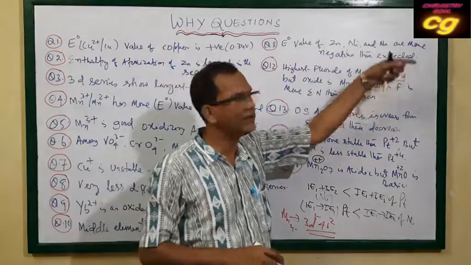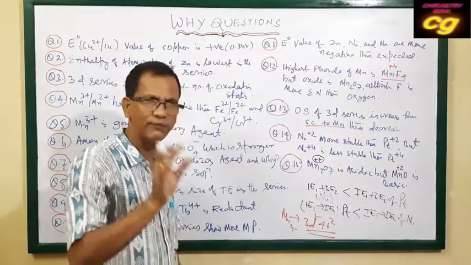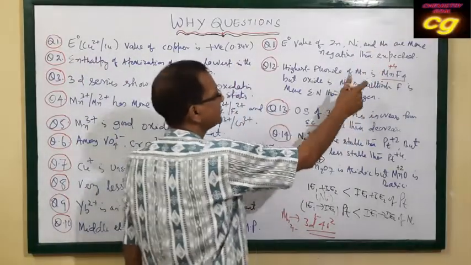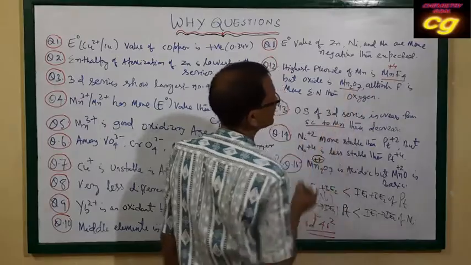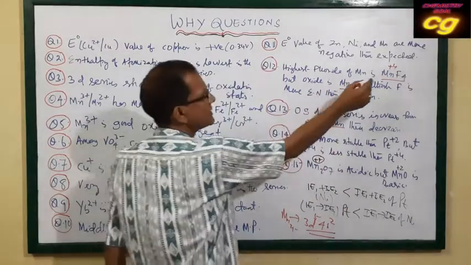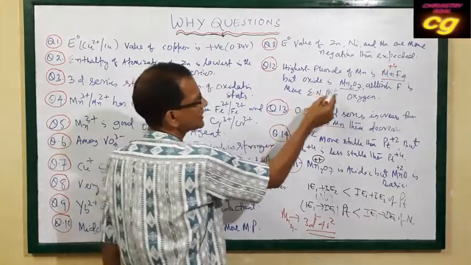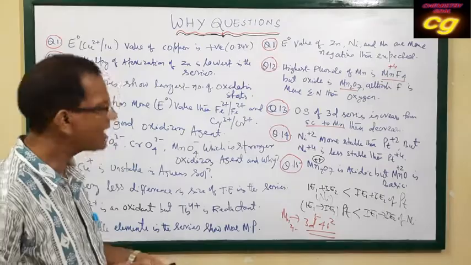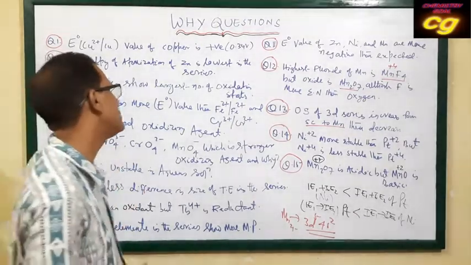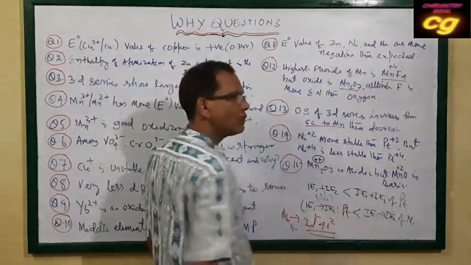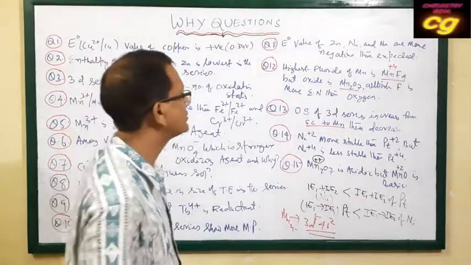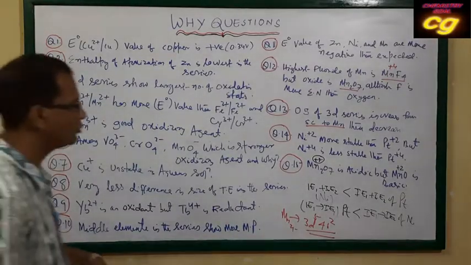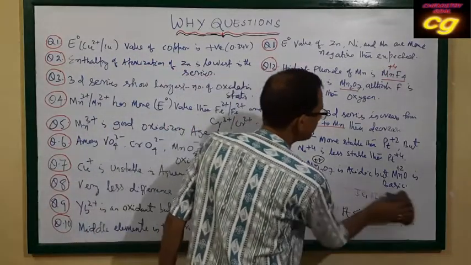Why is it not MnF7? Although Mn +7 exists, why is MnF7 not possible, but the oxide is Mn2O7? The highest fluoride is MnF4, but the oxide is Mn2O7, although fluorine is more electronegative than oxygen. Why is it possible? The only cause is that fluorine cannot form pi bonds. This is a very important concept. As fluorine cannot form pi bonds, we can explain it in this way.